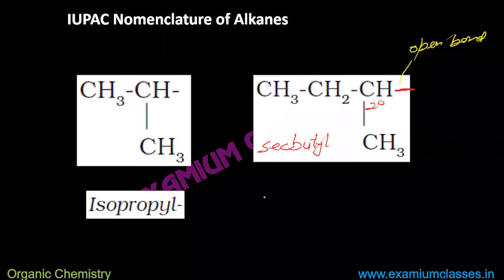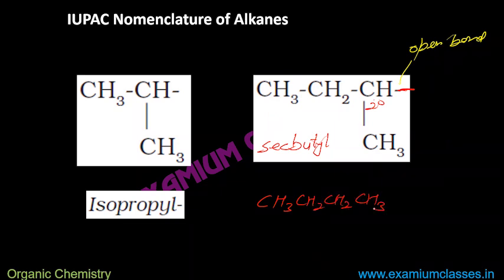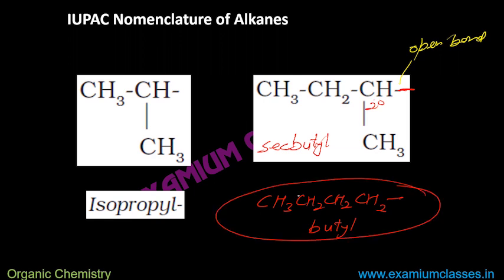Normal butyl group would have been like this: CH3, CH2, CH2. If it is just butane, it would have been like this: CH3, CH2, CH2, CH3, butane. But if one hydrogen is less here, it will be butyl. So to differentiate that this one is butyl, we add sec, that the secondary carbon is making it butyl. Sec does not mean second carbon. Sec means secondary.